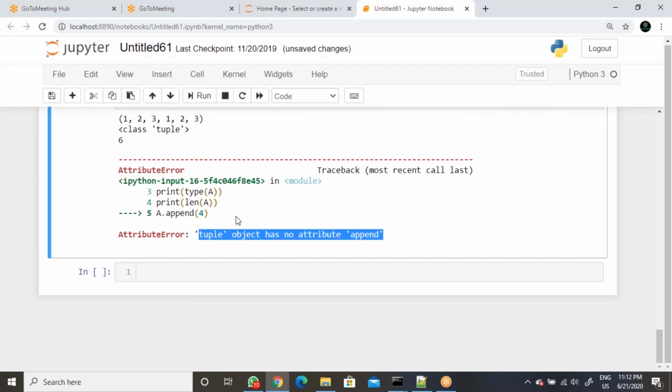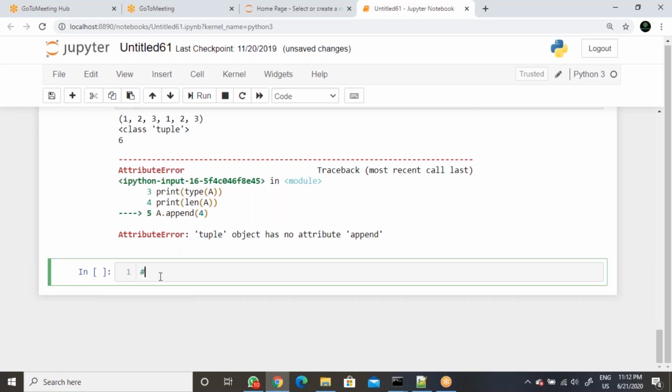That means deletion, insert, update, append, no attribute will be applicable for this tuple data structure because it is an immutable object. Immutable means which we cannot modify. So tuple is an immutable object. List is a mutable object.